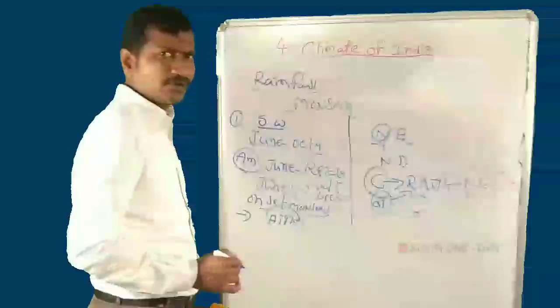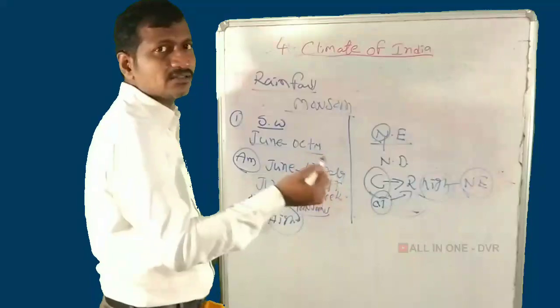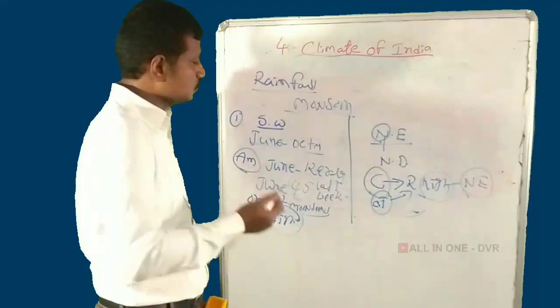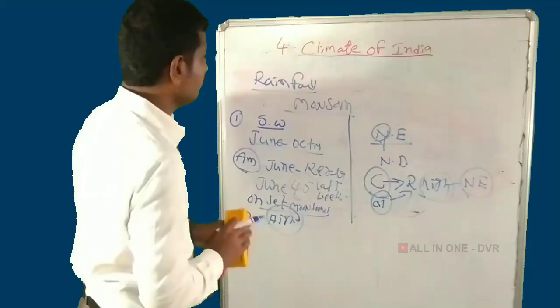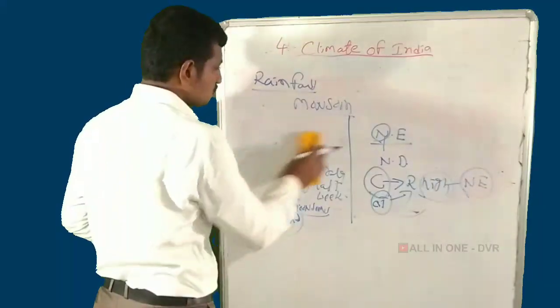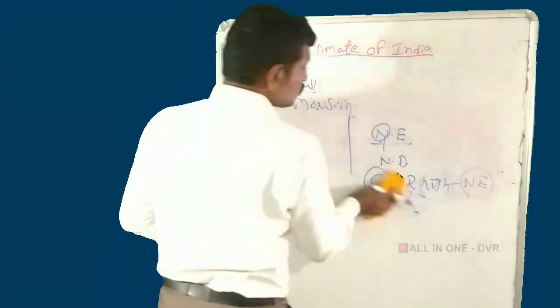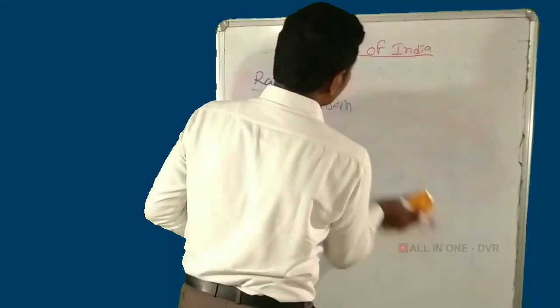In total, how many monsoons? Southwest monsoon and northeast monsoon. The southwest monsoon is from June to October, and the northeast is in November and December. Which coast receives high rainfall? The Coromandel coast. From which monsoon? The northeast monsoon, or retreating monsoon.